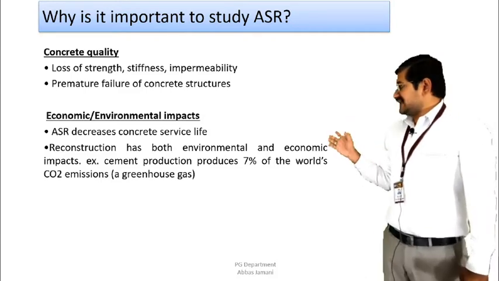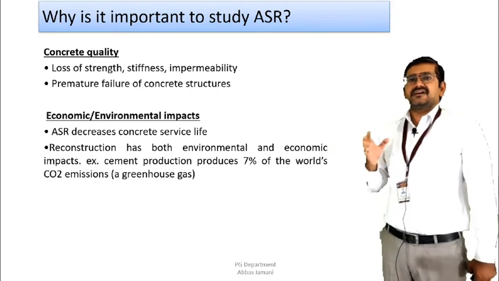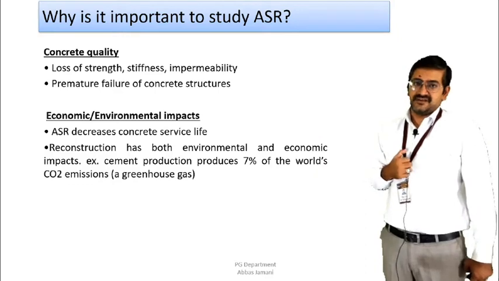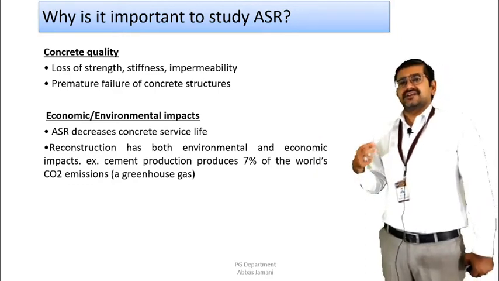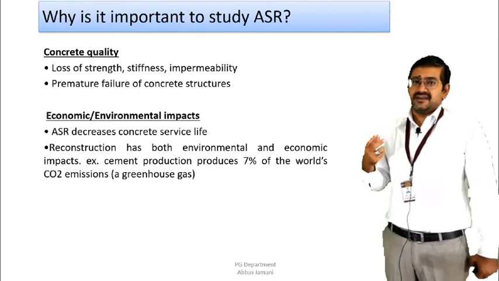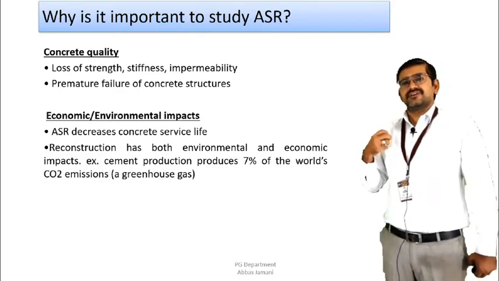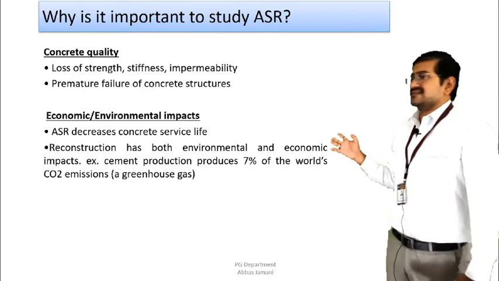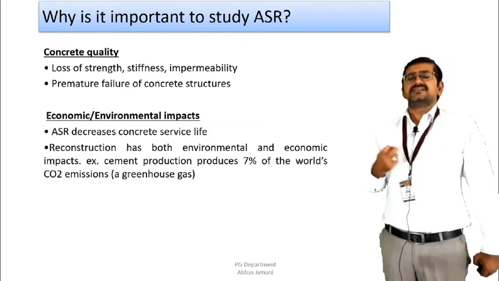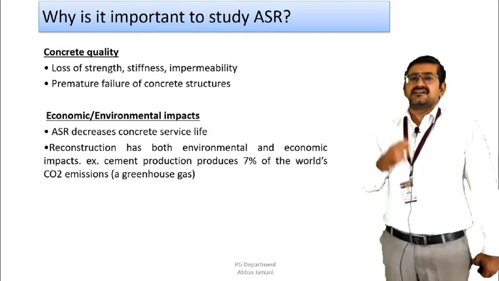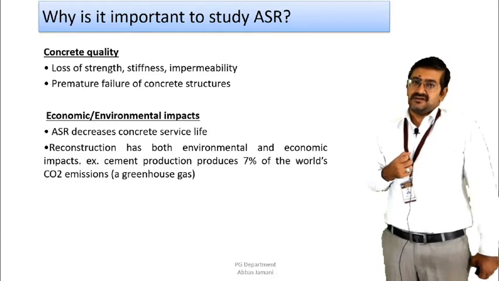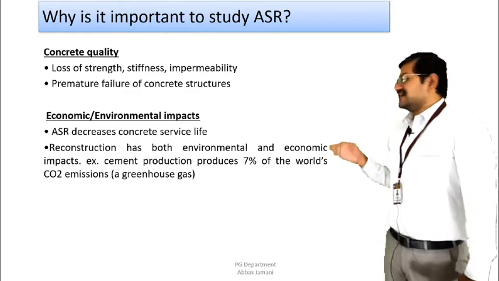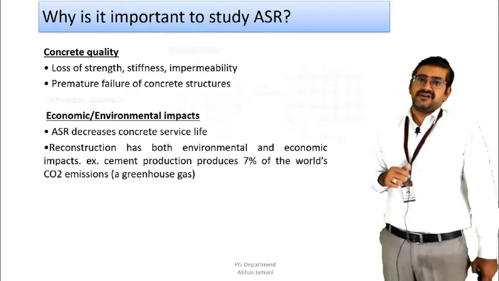And this behavior, when it happens, will have an impact on the environmental and economic aspects also. How? Because due to the premature failure, you will have to go for reconstruction of that particular structure. And when you go for reconstruction, the cost of cement is already high in the market. At the same time, it is not good for the environment also. That is, high consumption of cement is not good for the environment, because as we know, 7% of the total carbon dioxide gas produced is contributed by cement production all around the world, right? So if we want a greener environment, then we need to ensure that we avoid the initiation of alkali aggregate reaction in the structure, right?